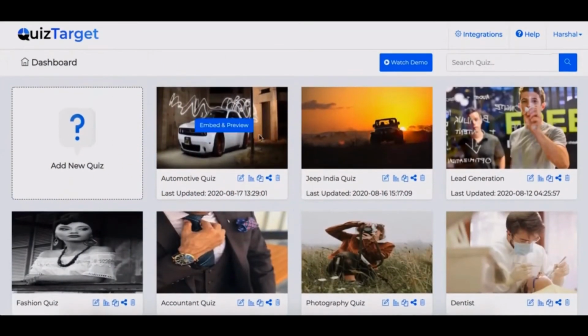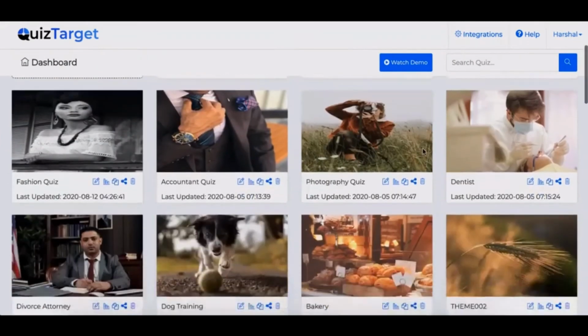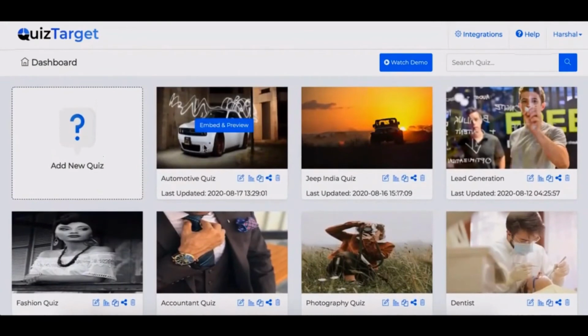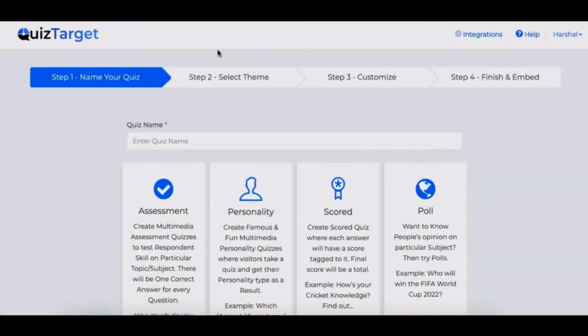Once you're logged into the cloud-based dashboard, you will find tons of done-for-you quizzes already made for you. You can either create quiz campaigns from scratch, or start with a done-for-you campaign. Simply copy any done-for-you campaign and start working to save your time. For the demo, let's go ahead and create a campaign from scratch. In the first step, you need to add a campaign name and select the type of campaign you want to create.